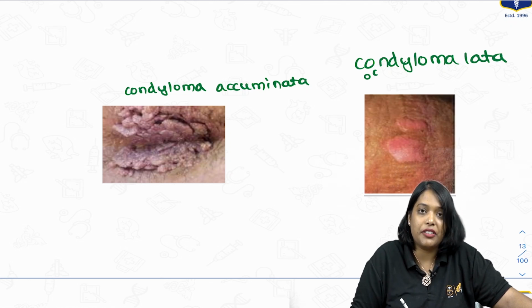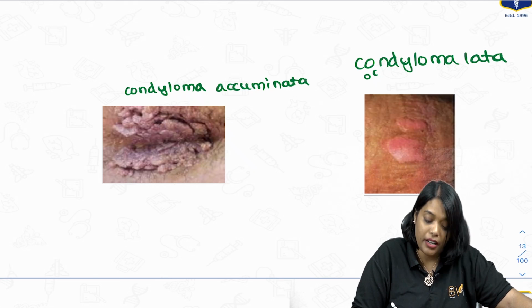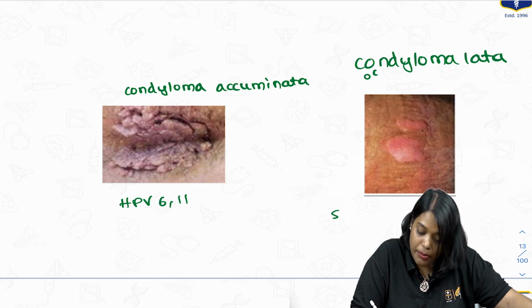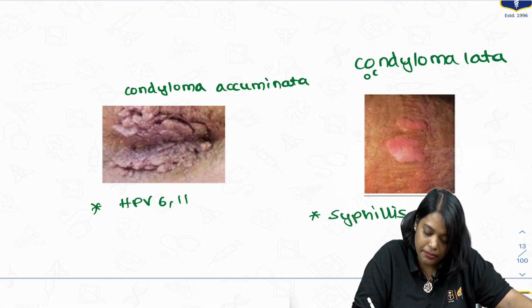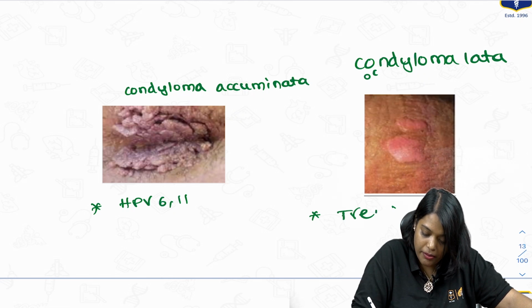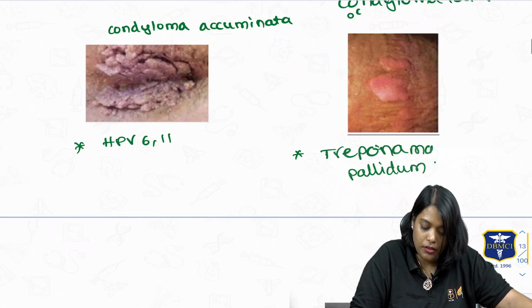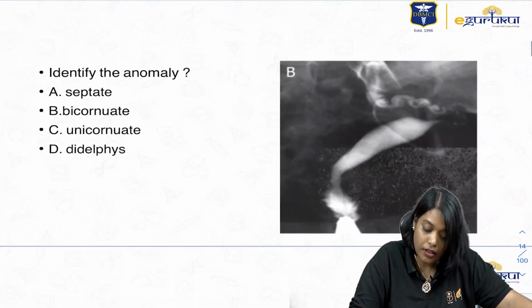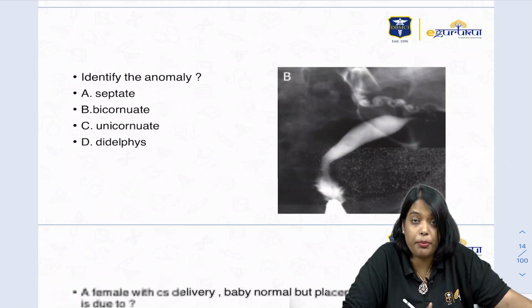Condyloma acuminata is mainly caused by HPV 6 and 11. Condyloma lata is caused by syphilis, that means Treponema pallidum. So Condyloma acuminata picture came in the exam. Yes, you had this question also in your PYQ.